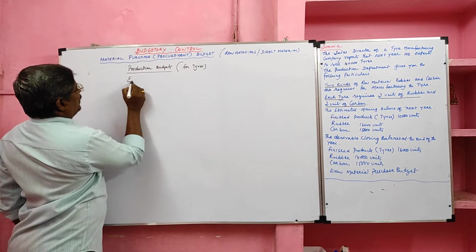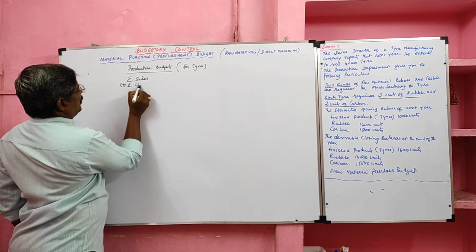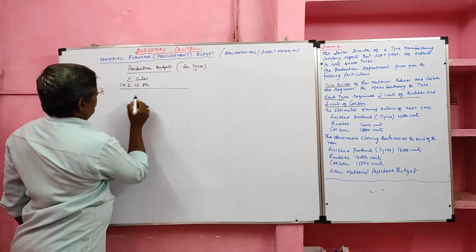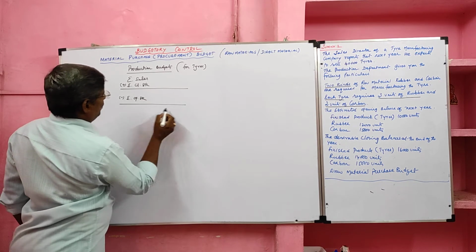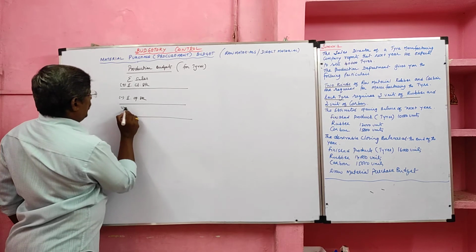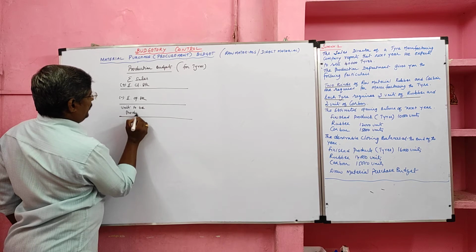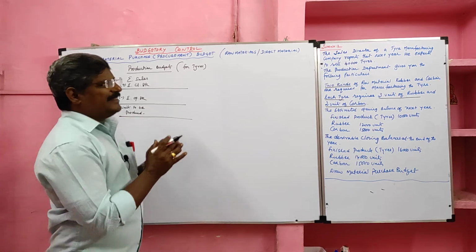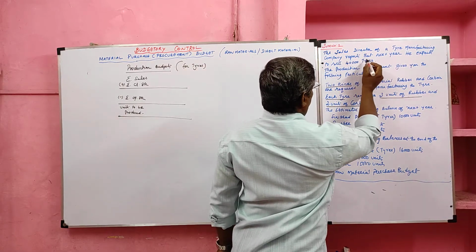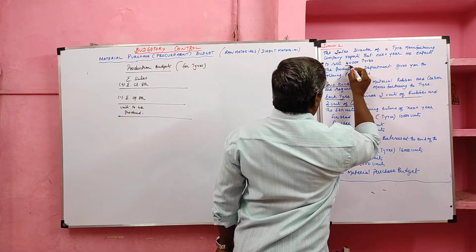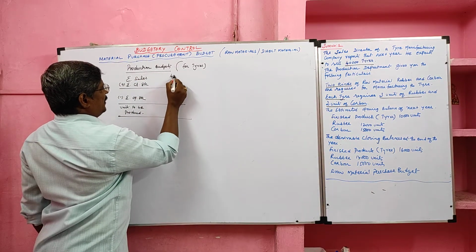The formula: estimated sales plus estimated closing stock of tire minus estimated opening stock of tire will give units to be produced. The sales director reports that next year he expects to sell 40,000 tires.